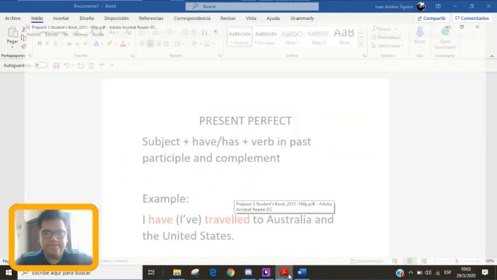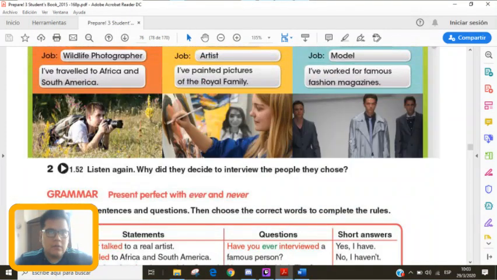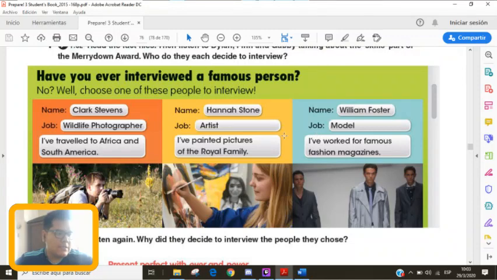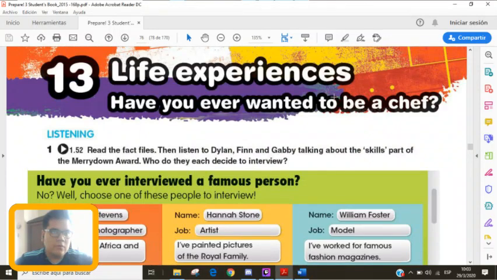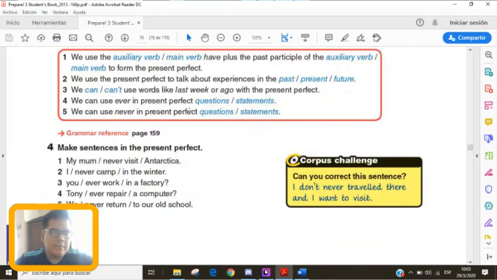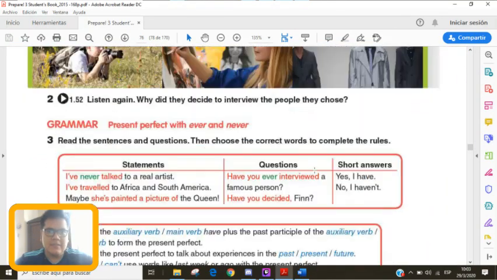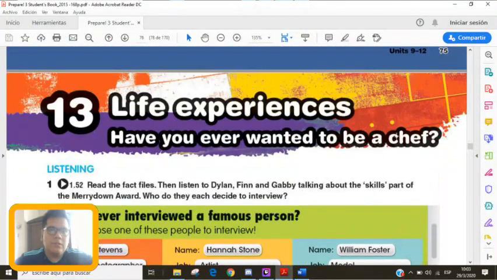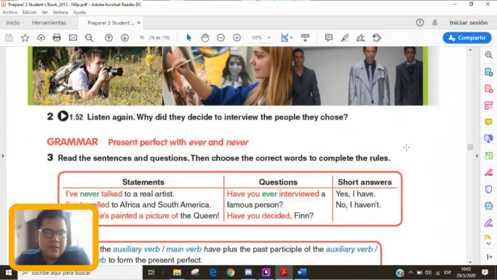All right. So today in this grammar lesson, we're going to go to your student book, Unit 13, page 76. Okay. So once you are there, we are going to talk about one specific tense called present perfect.